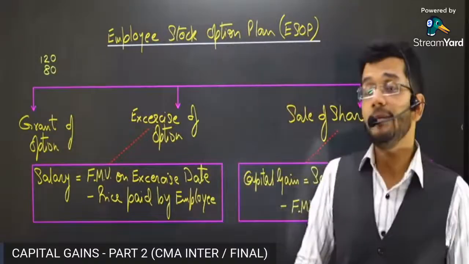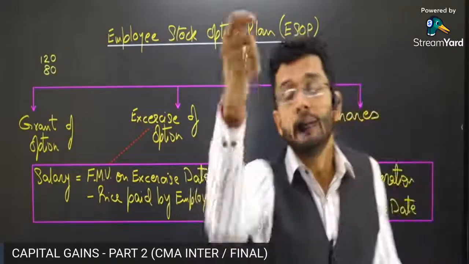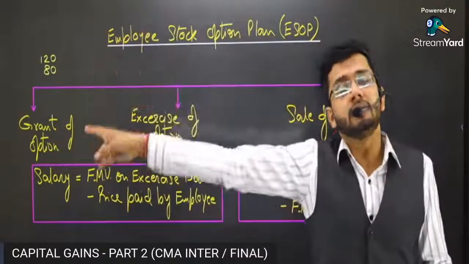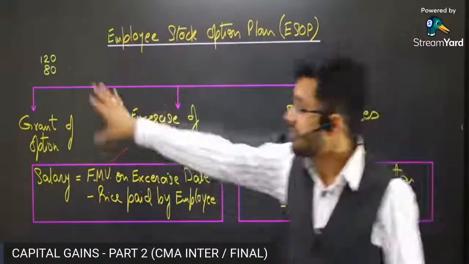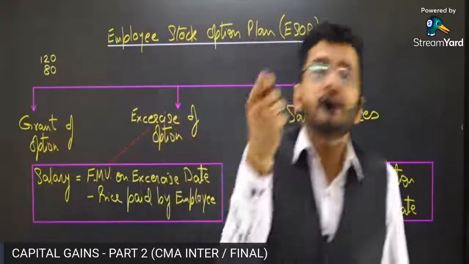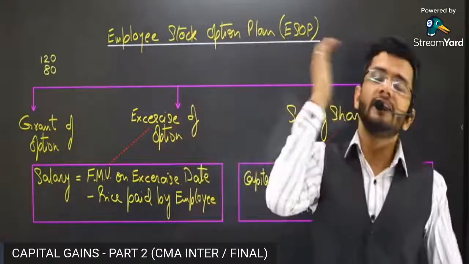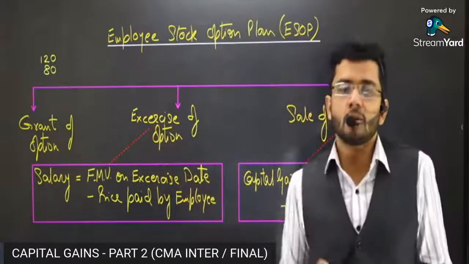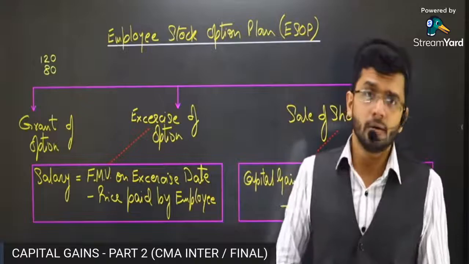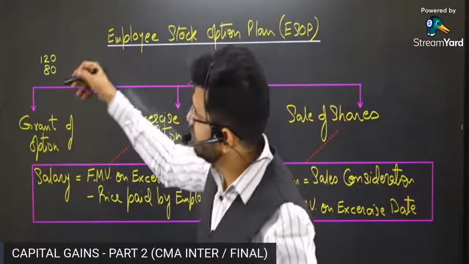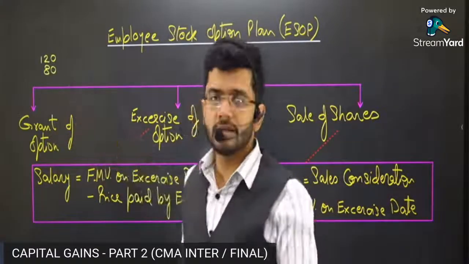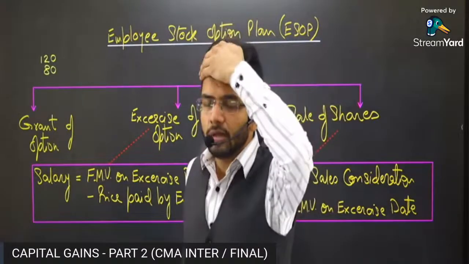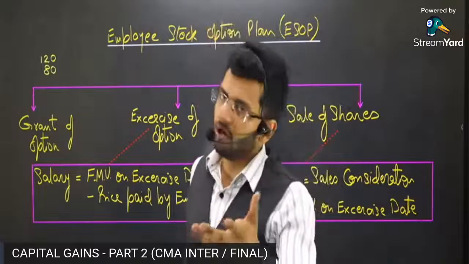Grant date means the option is granted to the assessee, to the employee. Whether the employee will accept it or reject it is a different matter altogether. He will be given time to think, and then on the exercise date, he will be asked to exercise his option, whether he wants to take it or reject it. So on the grant date, the option will be given to the employee: today's market price of the share is 120. We are offering you this share at 80 rupees. Please think through whether you want to take these ESOPs of the company or not.